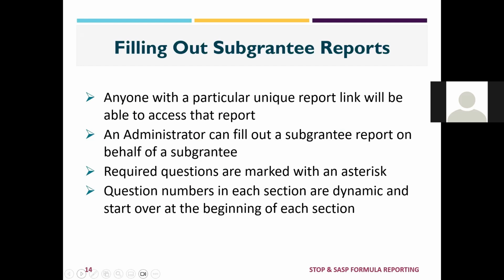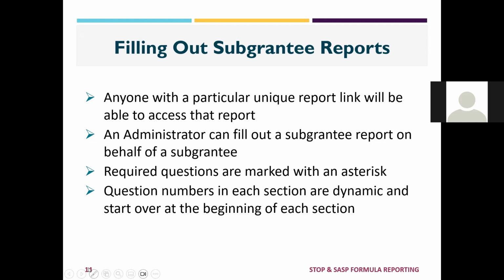Filling out subgrantee reports. When you provide the blank URL, your subgrantees are going to all be using the exact same blank report URL. And again, if they fill out their contact information in the first page of the performance report where there's general information, that is how they get their unique report link.